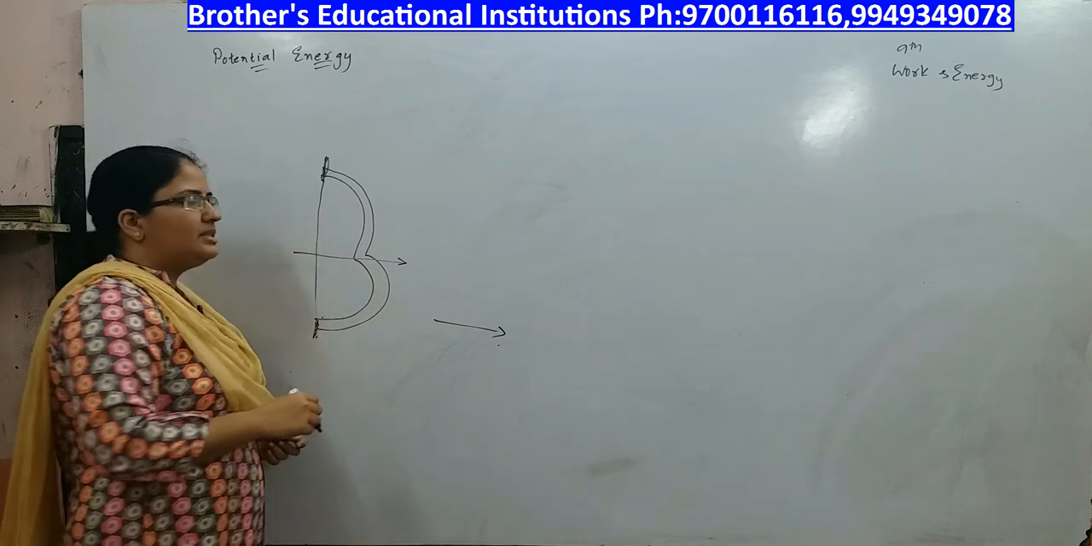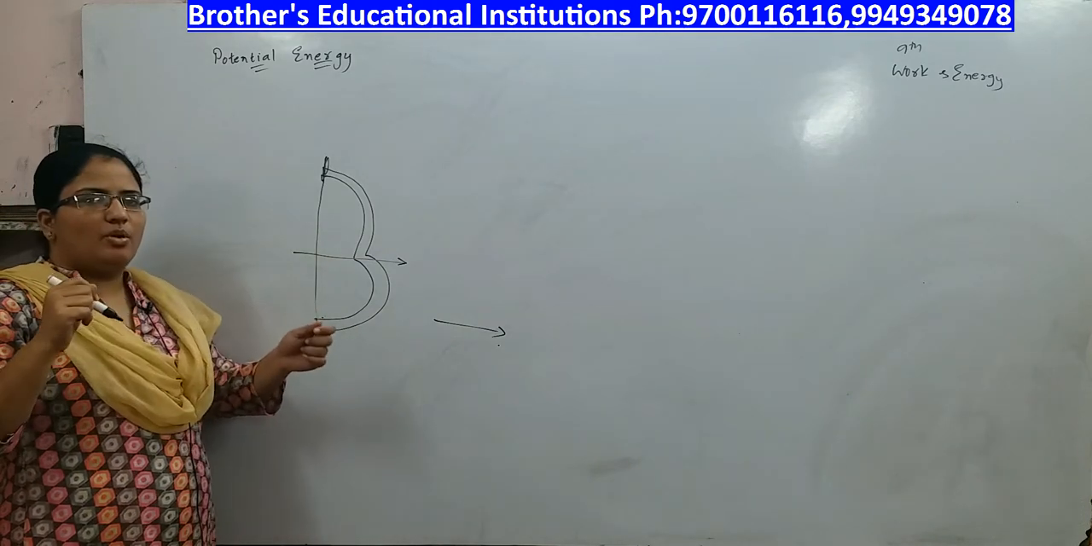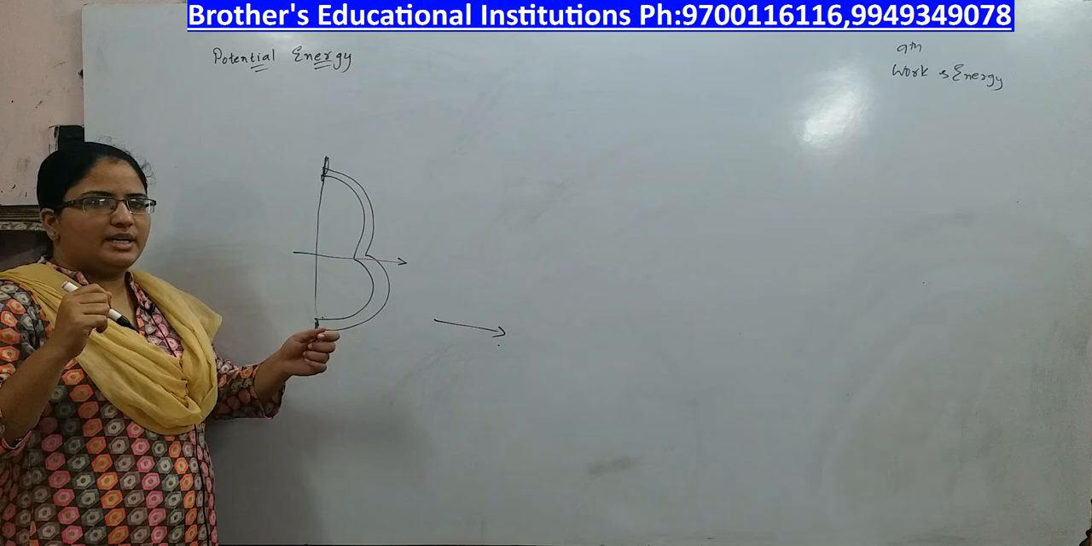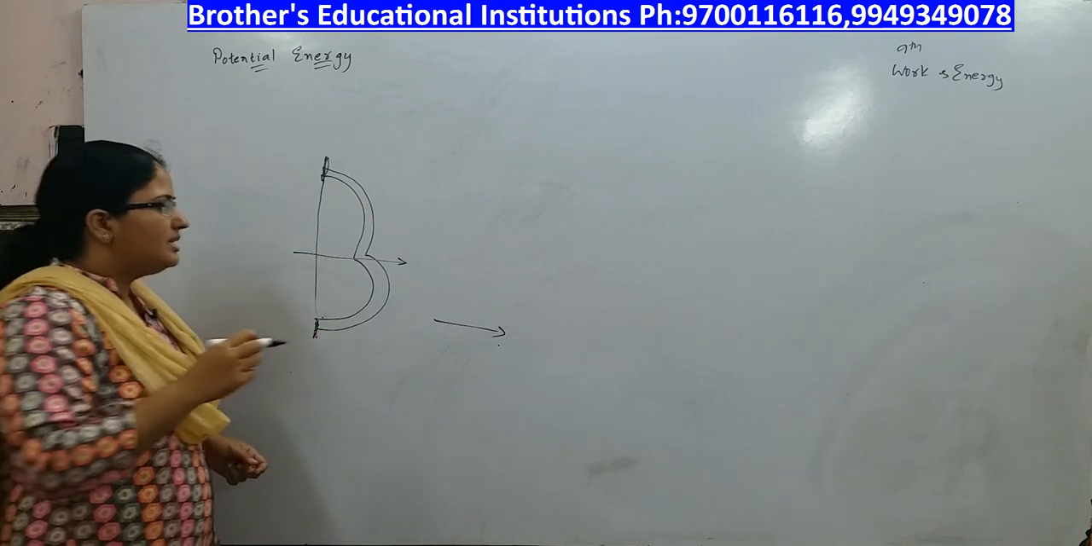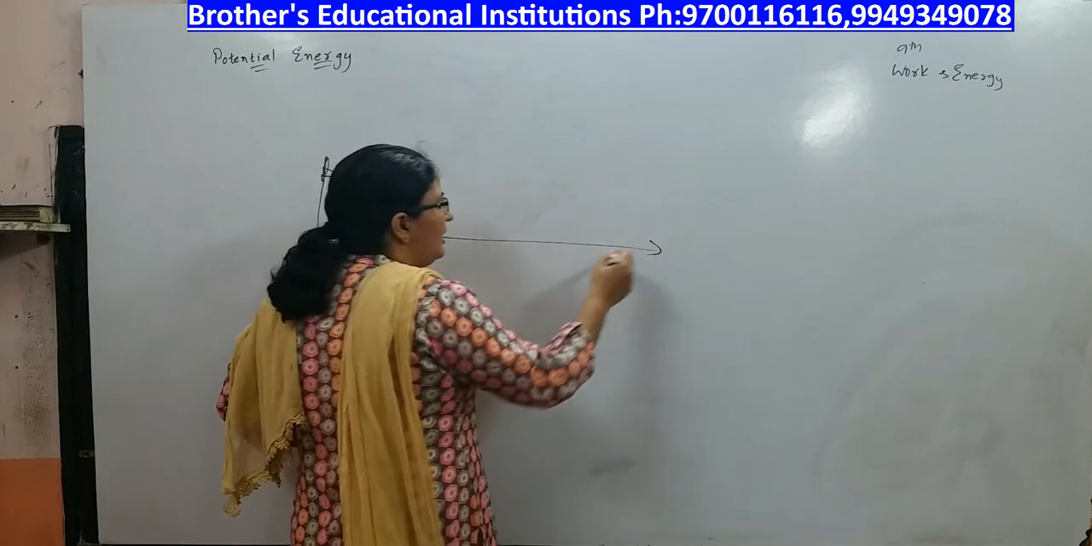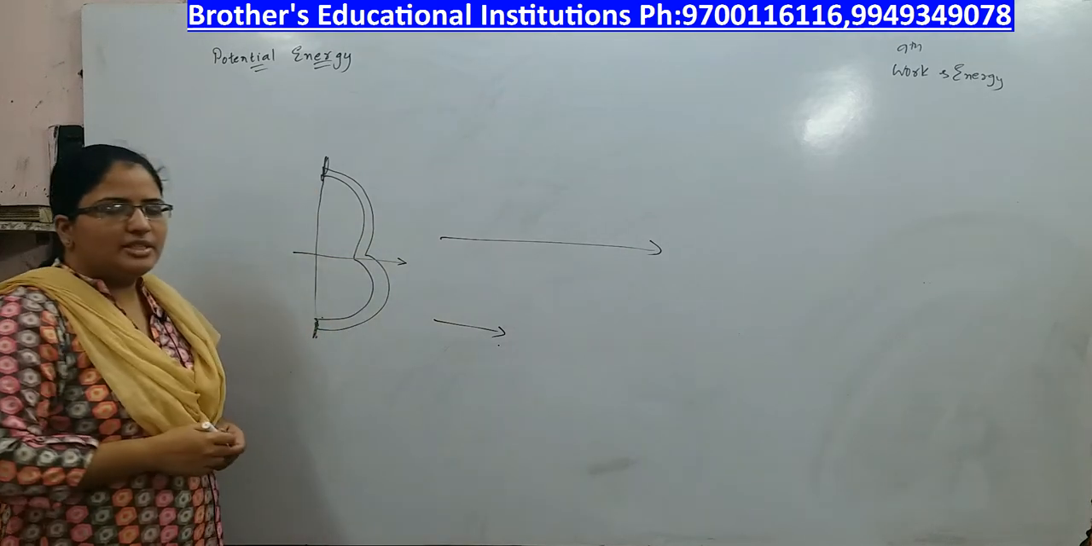In the second case, you stretch the bow to a greater distance and release it. You will see that the arrow flies straight into the air. What is the difference between the two cases?